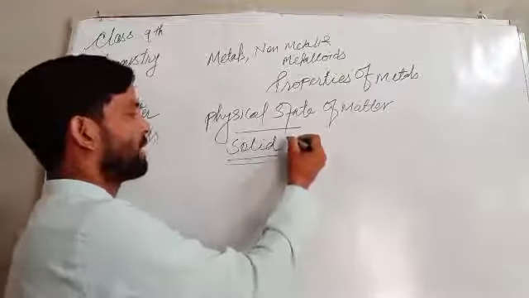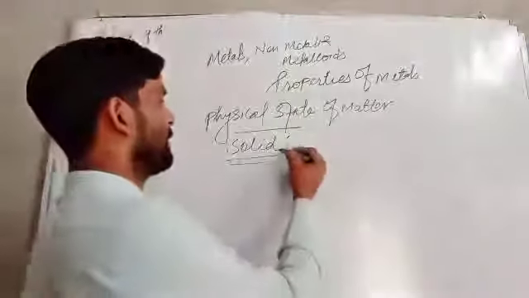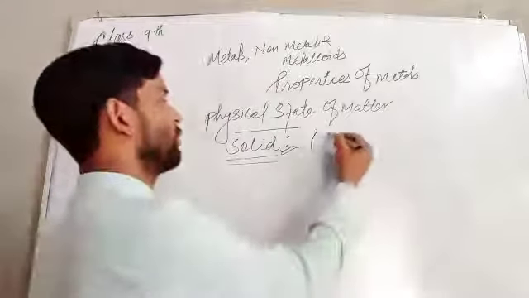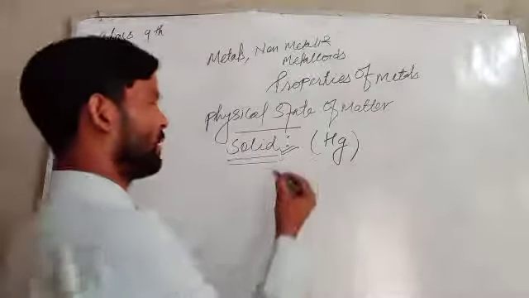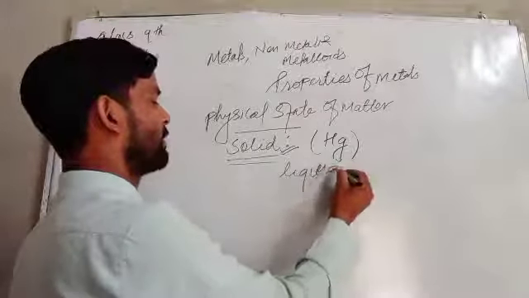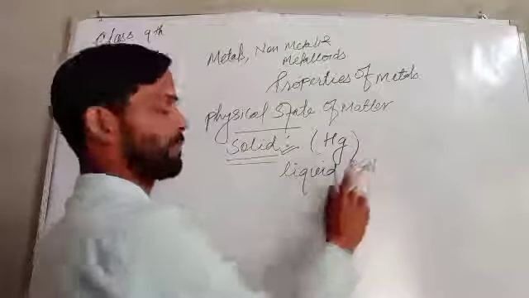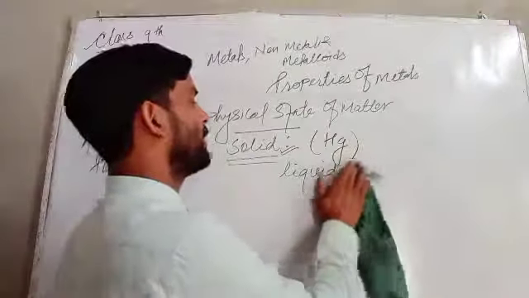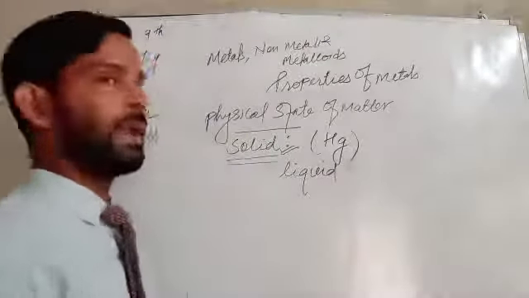So we can say that at room temperature most of the metals can be found in their solid state, but there is an exception known as Hg, which is found in the form of liquid at room temperature. Liquid at room temperature. And we can see here the other metals that are found as solids.